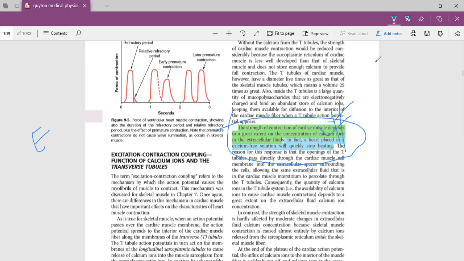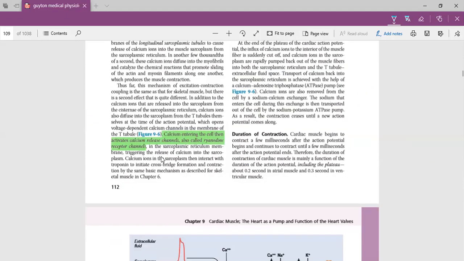For example, you take the heart out of the body into a place where no calcium is present, a calcium-free solution, your heart will stop contracting because calcium is responsible for the contraction of the heart, and extracellular calcium has a great role in the contraction of the heart. So if we remove the extracellular calcium, then our heart will stop pumping. So you can read it here. This is a very important point which is usually asked in vivas.